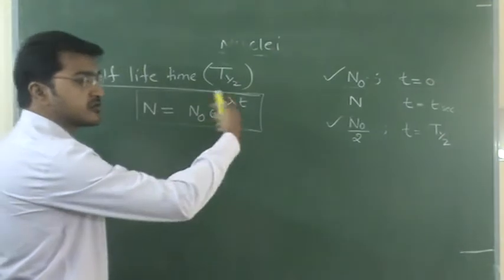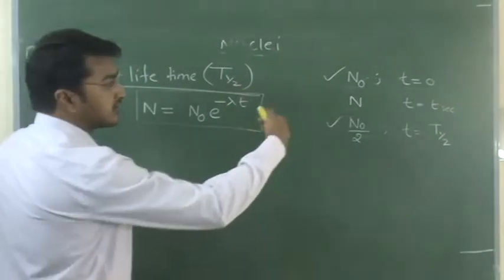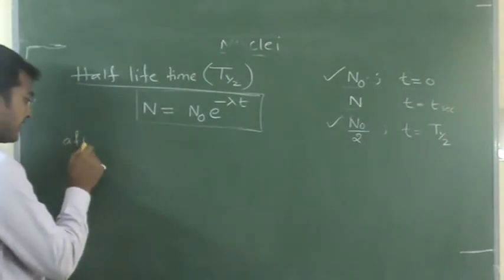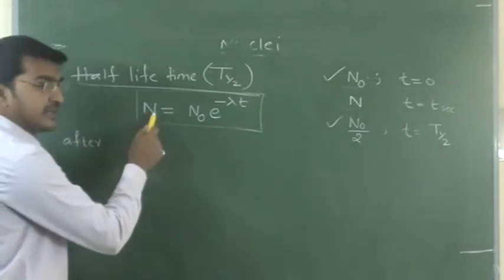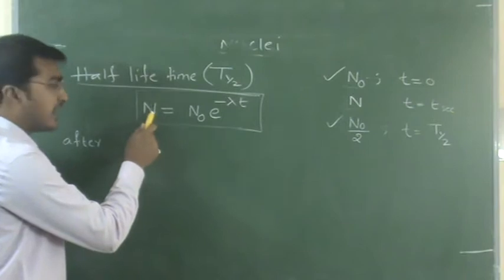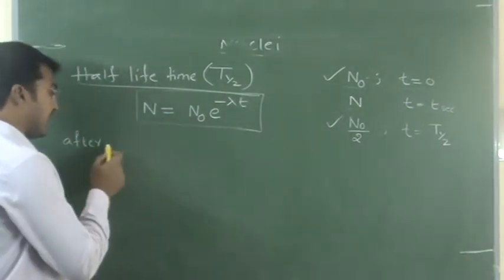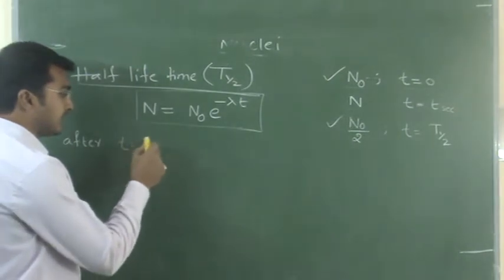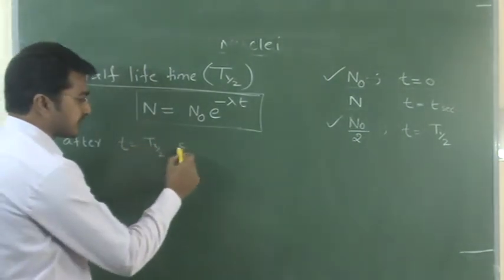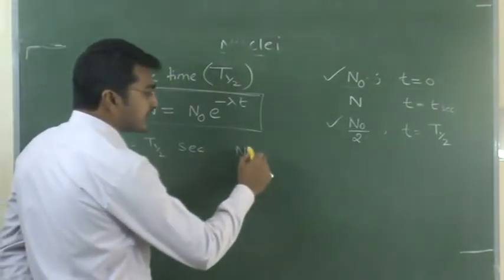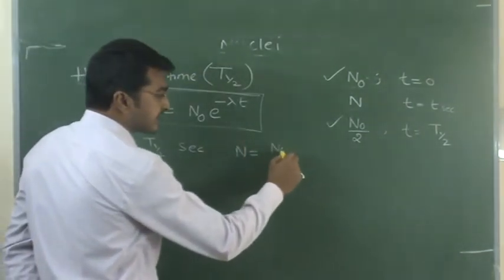At t equals 0 seconds, and at t, N is the number of nuclei present after t seconds, right? Now, after T half seconds, how many nuclei are present?